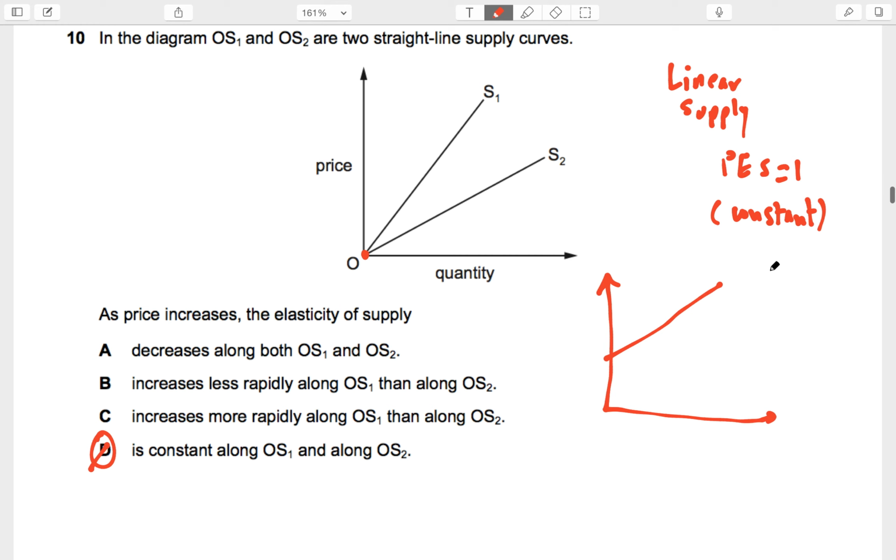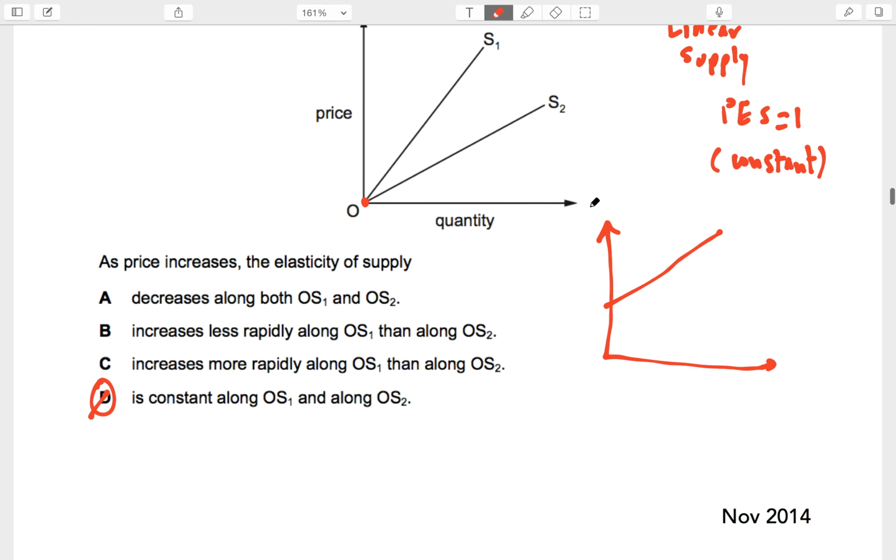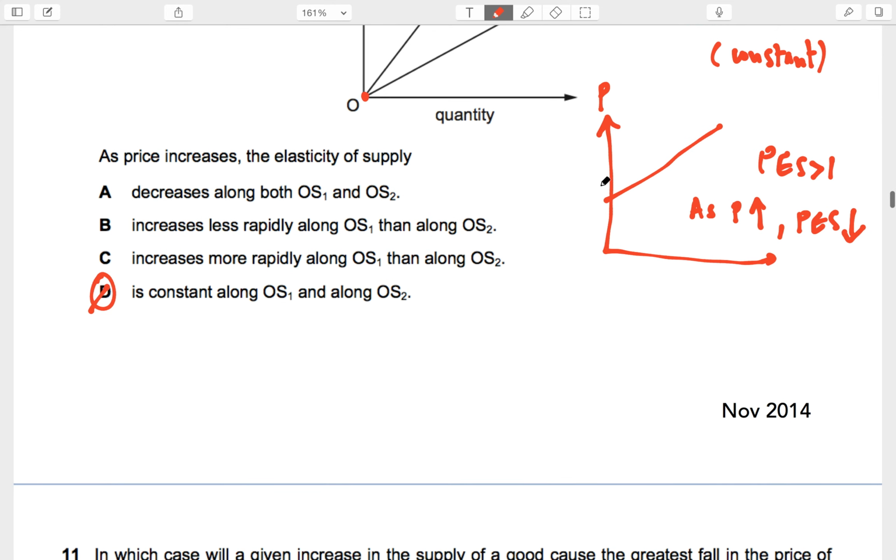But what if you have a supply curve like this? If it comes from the price axis, it has to be elastic. PES has to be greater than 1. But remember this, that not only will PES be greater than 1, but as price rises, PES falls. PES won't be constant. It actually will fall. Mathematically, we showed this in class. You don't need to know it mathematically, but you need to remember that if it's a supply curve coming from the price axis, PES will always be greater than 1, and as price goes up, your PES will fall.